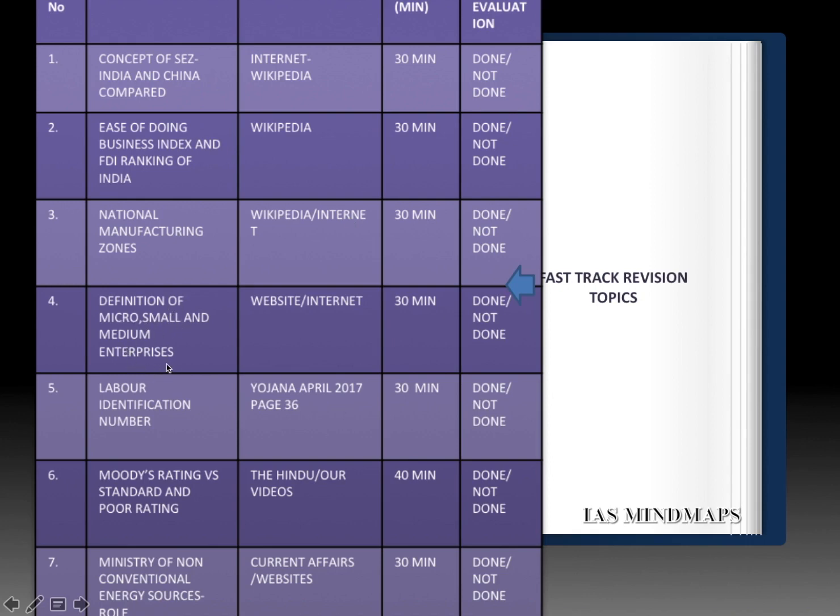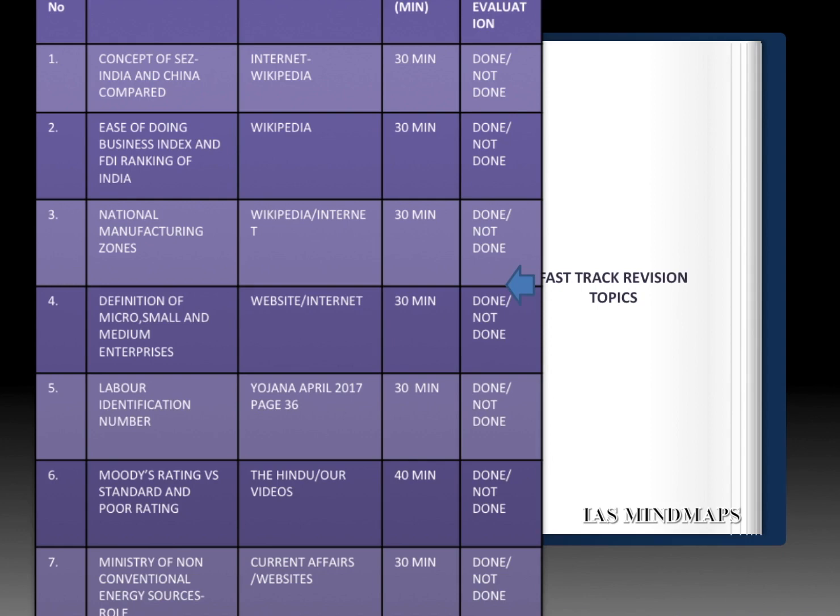The recent definition. The websites can be seen for this. Fifth, the concept of Labour Identification Number, that is LIN, and this is given on page 36 of the Yojana April 2017 issue. Sixth, Moody's ratings versus Standard & Poor's rating system. This can be seen from our videos and The Hindu of November month, because Moody's recently upgraded India's